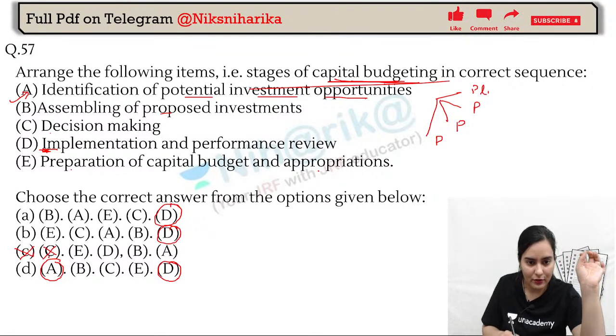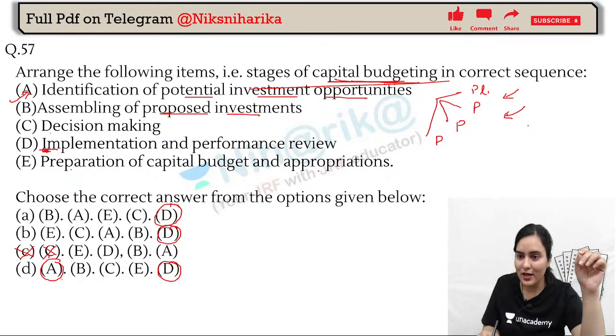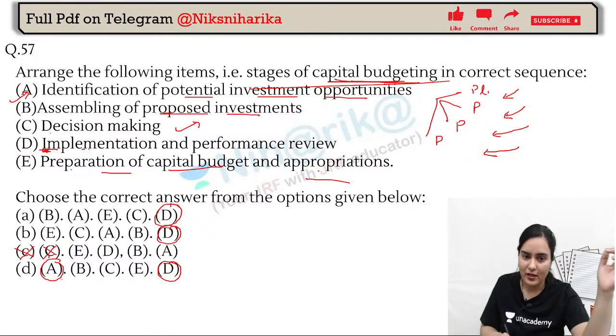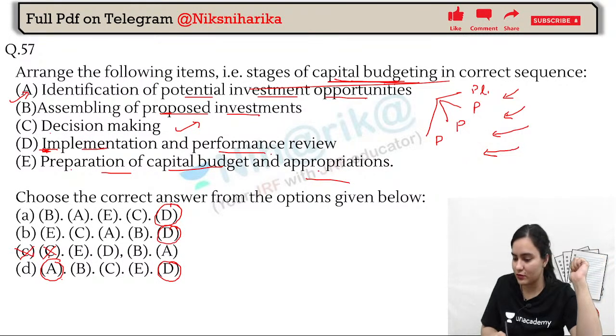So first identify, then assemble the proposed investment, that you are asking this much investment. After that, make a proper decision, and then prepare the capital budget and the appropriations, and then finally implement and performance review. Very good.